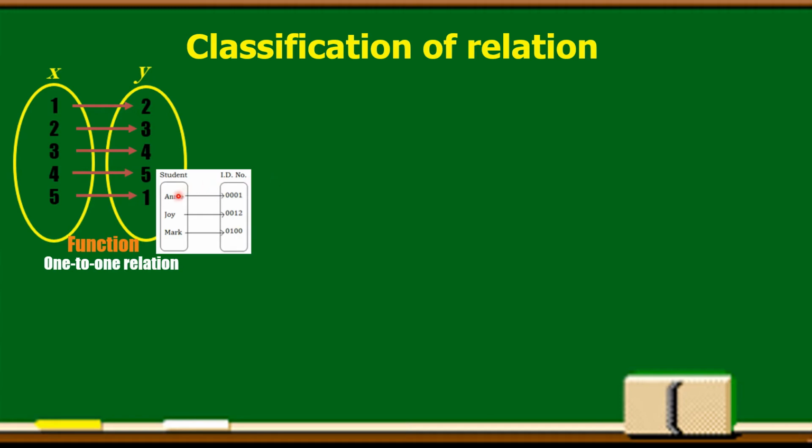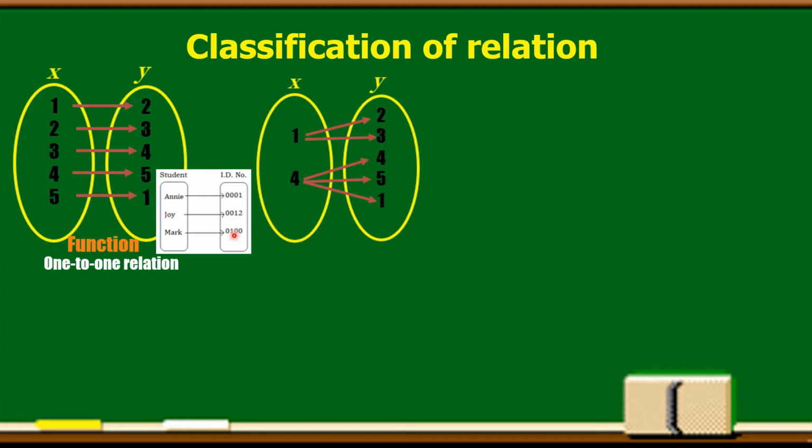Ang relation dito, students and the ID number. That is the relation of student and ID number. Every student corresponds to exactly one ID number. Hindi pwedeng same ang ID number ng dalawang estudyante or tatlong estudyante. Okay? Another example, we have a one-to-many relation. One-to-many relation, or we call one-to-many correspondence.